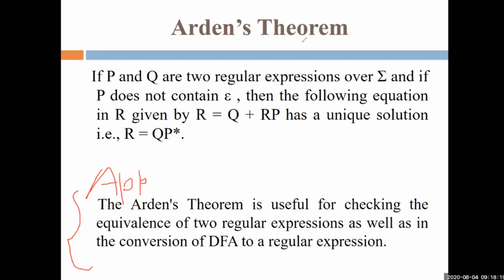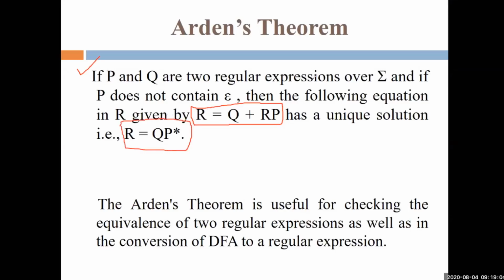Now, what is Arden's theorem? We will start with the statement of Arden's theorem. Arden's theorem states that if P and Q are two regular expressions over sigma, and if P does not contain null, right? This is the condition given to you, that P does not contain null. Then the equation R equals Q plus RP has a unique solution that is given by R equals QP star. This is the basic statement of the theorem. That theorem is called Arden's theorem.